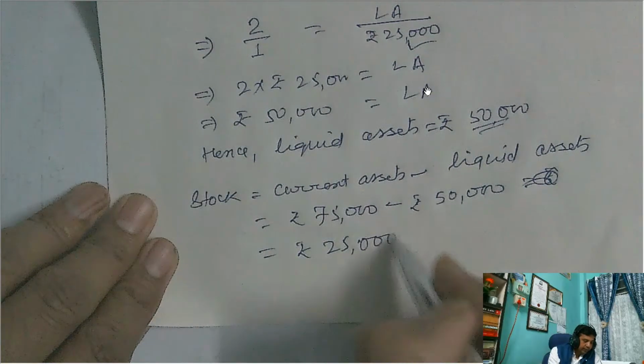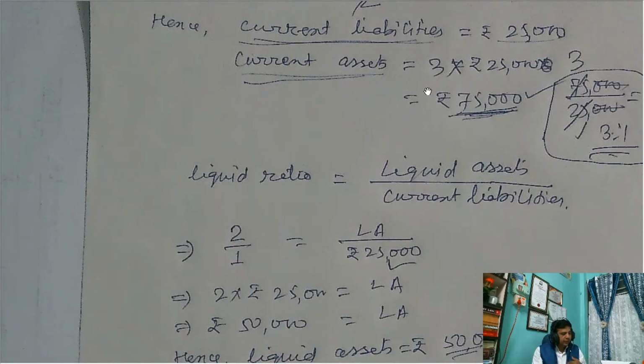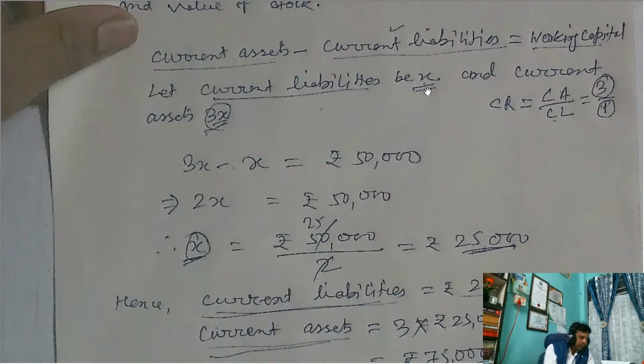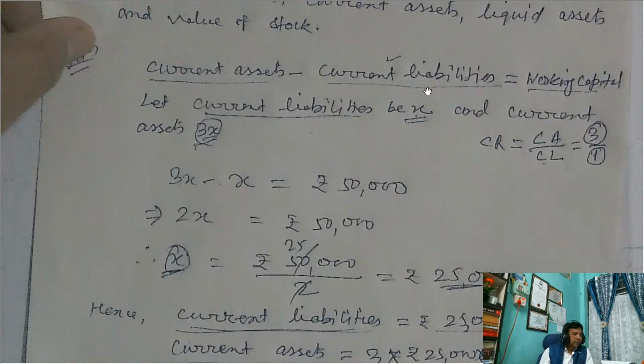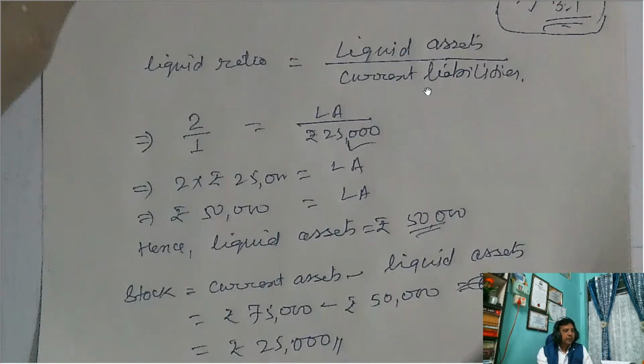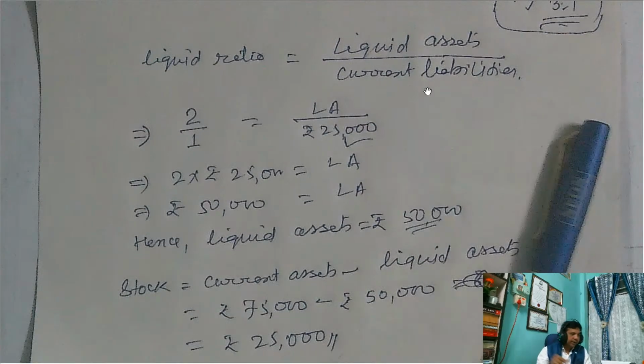This 25,000. So you have to calculate the four elements from the given question: current assets, current liabilities, liquid assets, and value of stock. So these four elements we calculated. Whenever you get this type of question, you solve in this manner. These procedures you should follow. Step by step, I have shown you the solutions. So all of you watch it, practice it. This type of question is very important in examinations.